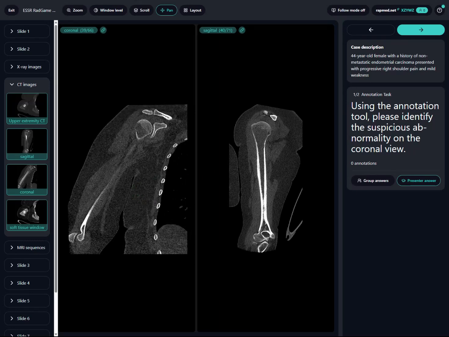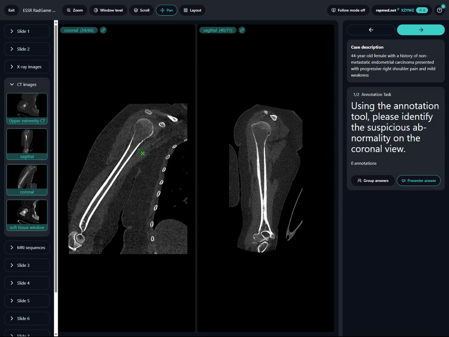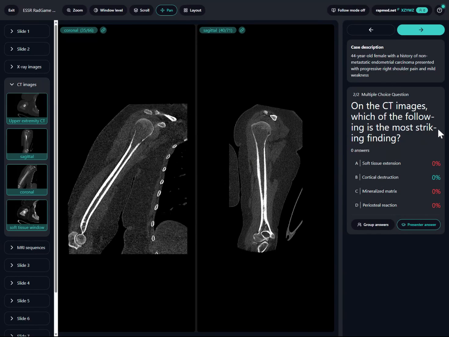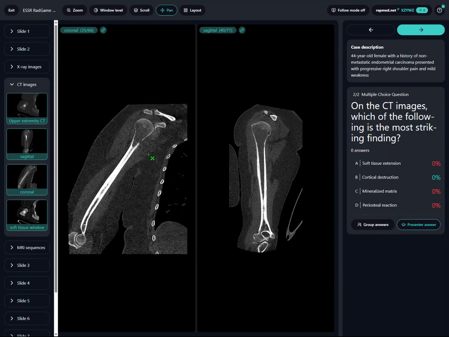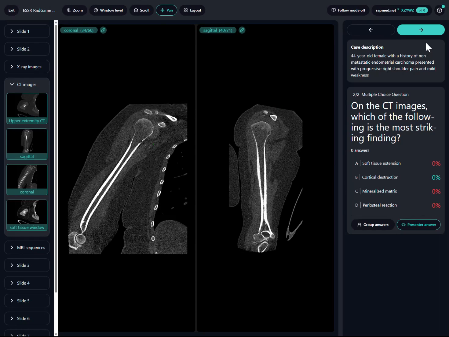And my first question again was for the annotation tool: please identify the suspicious abnormality on the coronal view. And yes, the abnormality is located here, with this cortical discontinuity. My second question was, on the CT image, which of the following is the most striking finding? As I said earlier, cortical destruction was the most striking finding here.